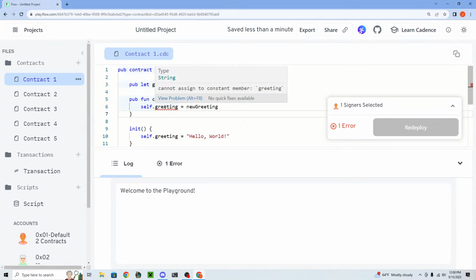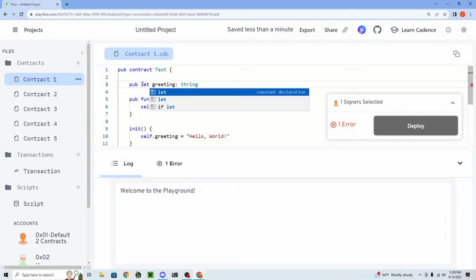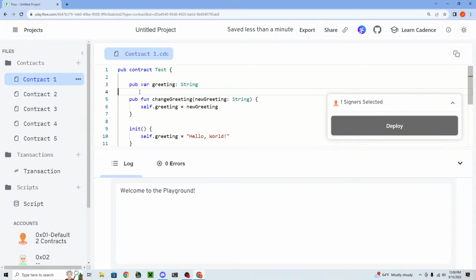Okay. Now it's going to give us an error here. It says cannot assign to constant member greeting. The reason for that is because in Cadence, let is a constant, whereas var is just a normal variable. So if you don't want your variable to change, you should make it a constant with let. Otherwise, you should make it var.